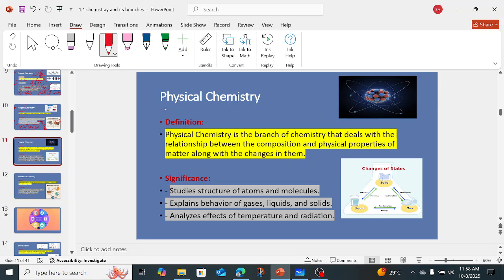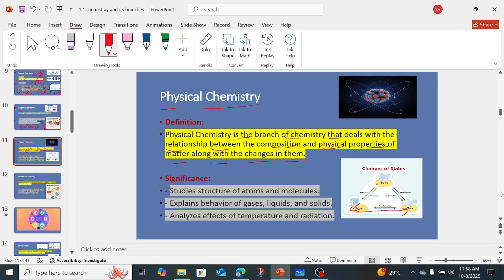Okay, the next branch we have is physical chemistry. Physical chemistry is the branch of chemistry that deals with the relationship between the composition and physical properties of matter along with the changes in them, right? So in physical chemistry we study the physical changes which take place. For example, if we have a solid, just like ice, on applying heat the ice will change into liquid, and again on applying heat it will change into gas. But also gas can directly change into solid, and solid can directly change into gas. So these are the changes which we study in physical chemistry.